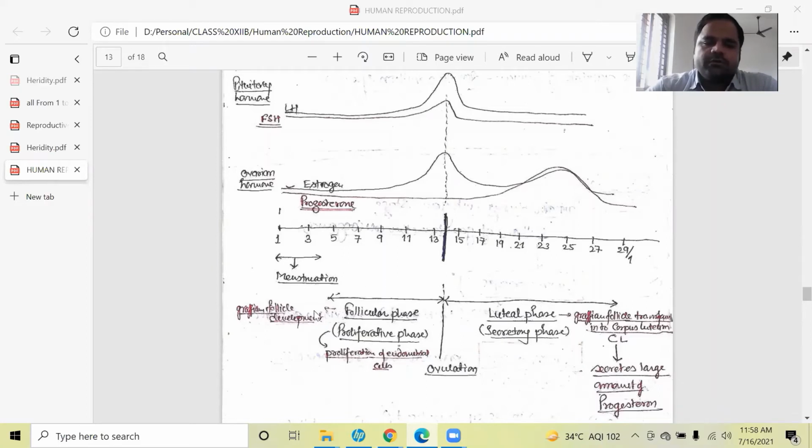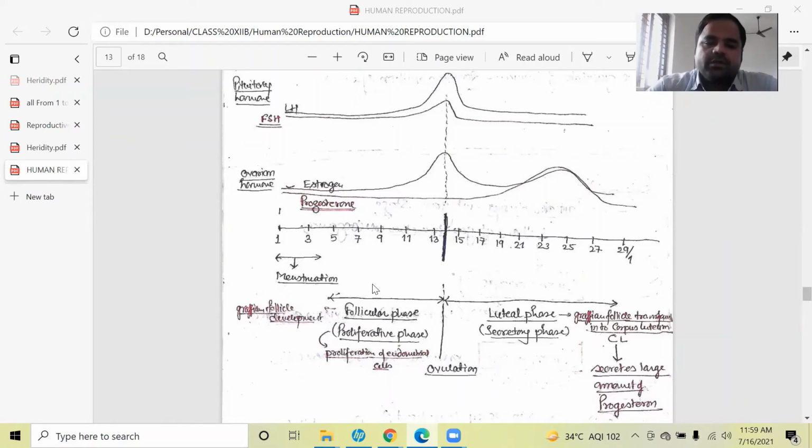So the follicular phase starts from day 1 and will be completed at day 14 when ovulation takes place. And after ovulation, we can see here this one is the 14th day where ovulation is taking place. So after ovulation, the luteal phase starts. Means the range of the luteal phase is day 14 to day 28 or 29.